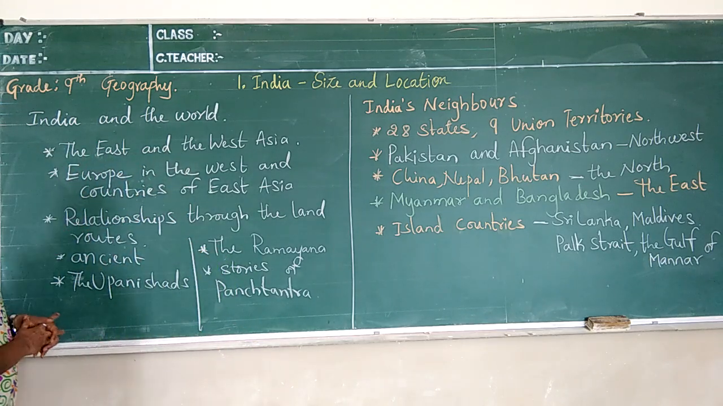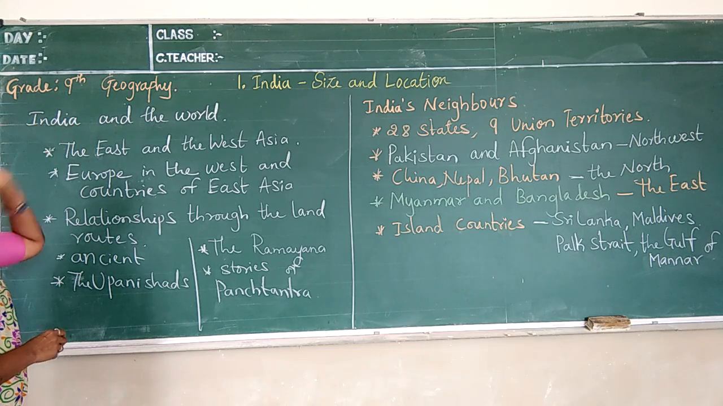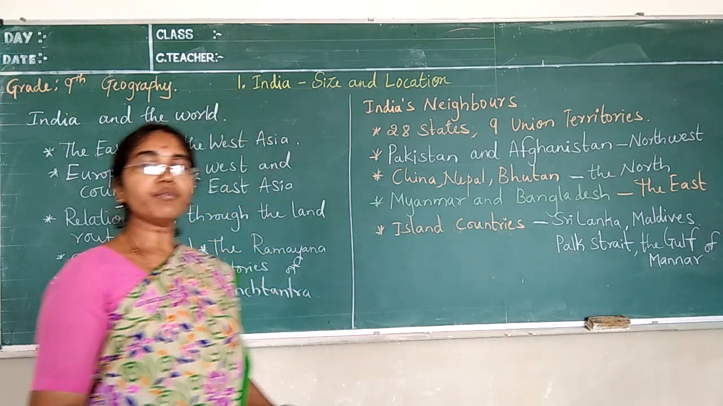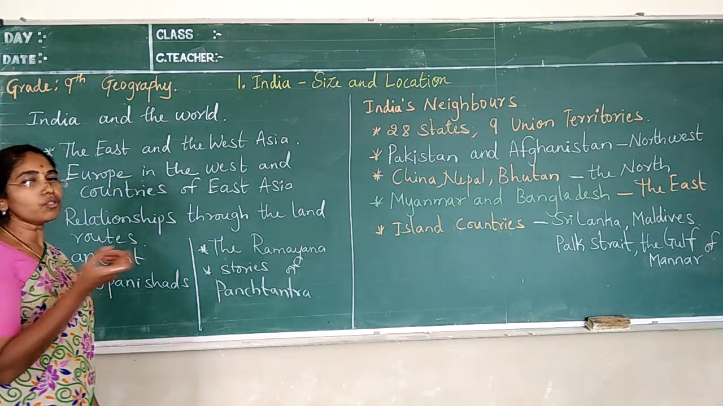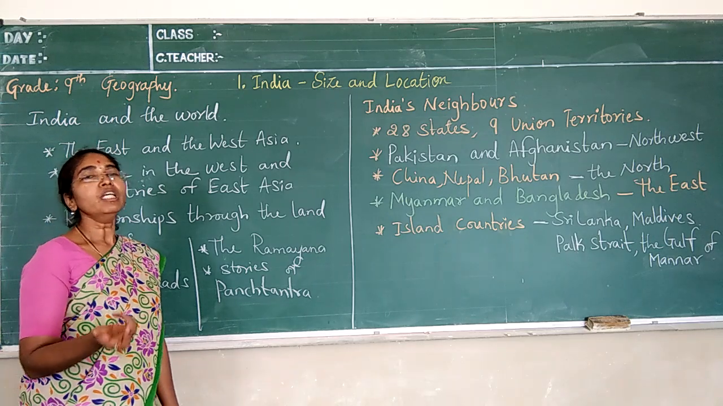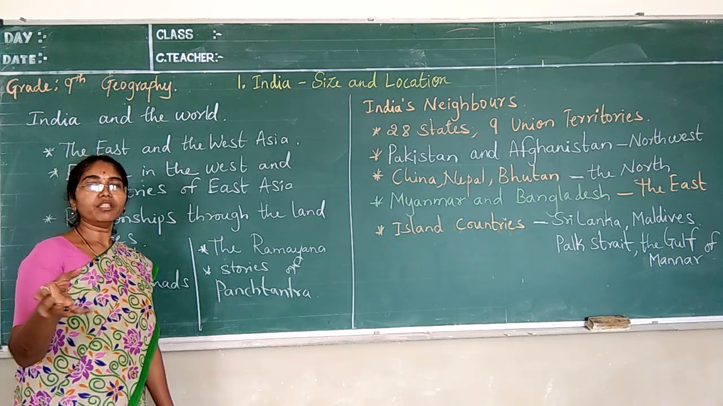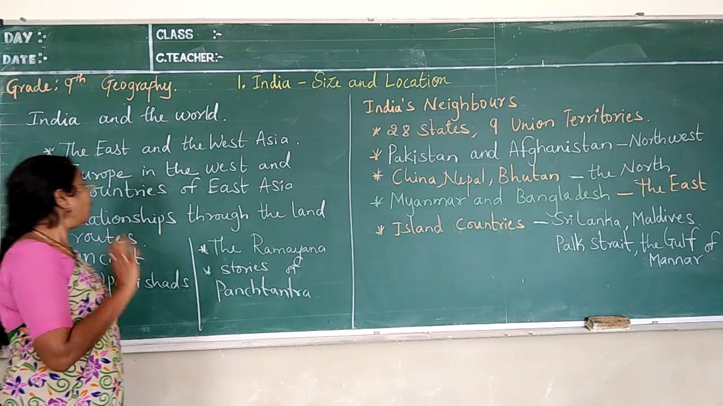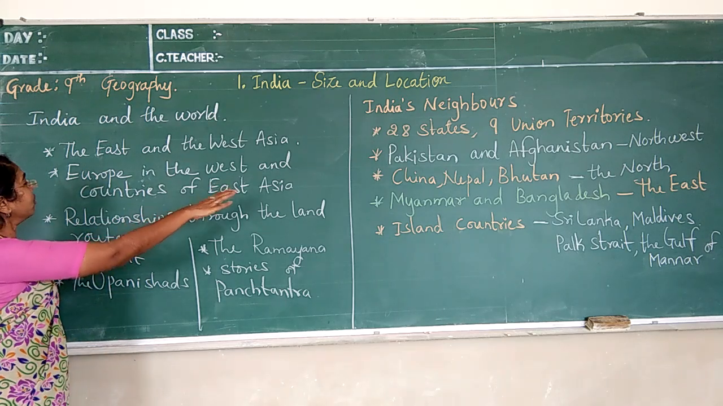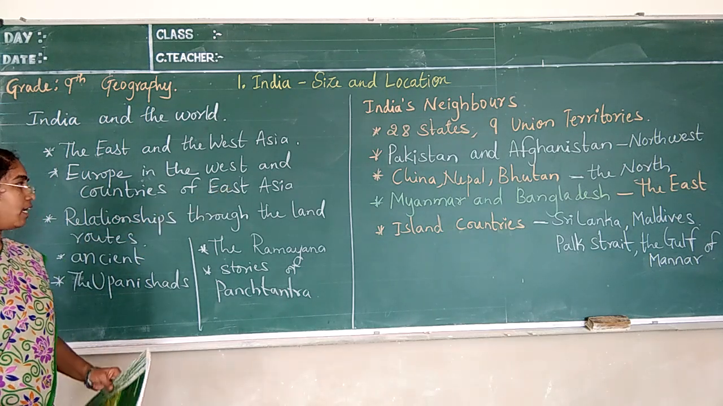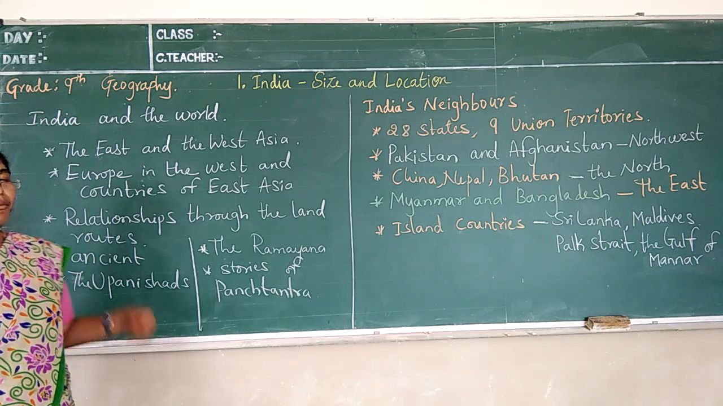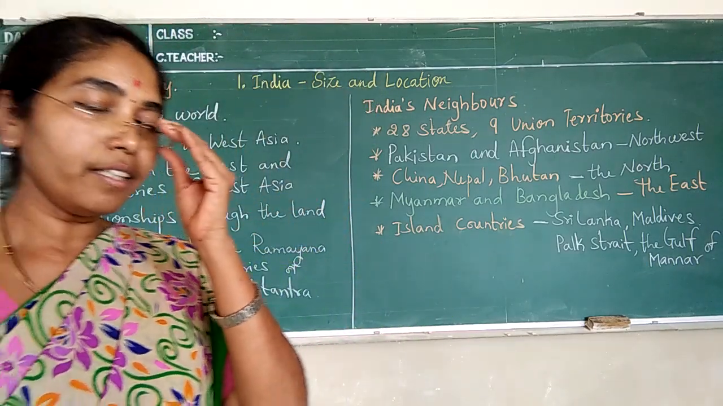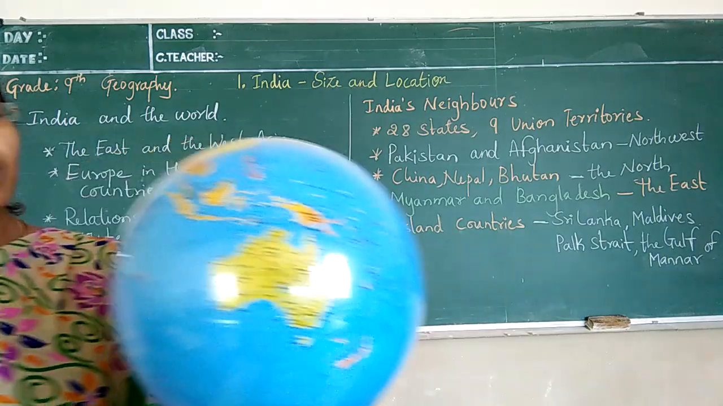First we go through India and the world. We will first discuss some points, and afterwards understand these things with the help of the globe. We can use the map also, but now we are going to take the globe, which makes it easier to understand how our country is placed. Europe is in the west and the countries of East Asia are present in the east. Just look at this globe, then we will understand easily. So this is a globe.